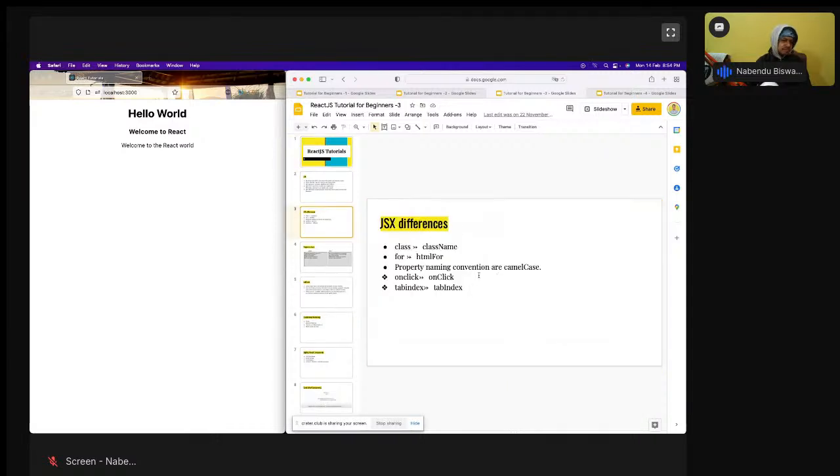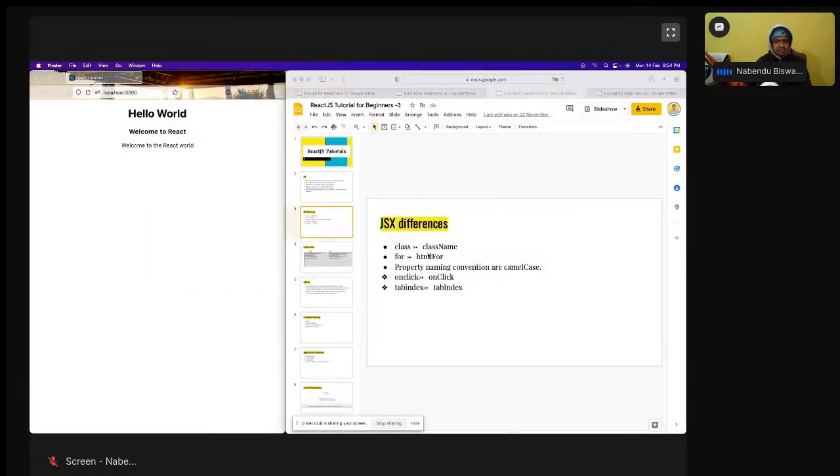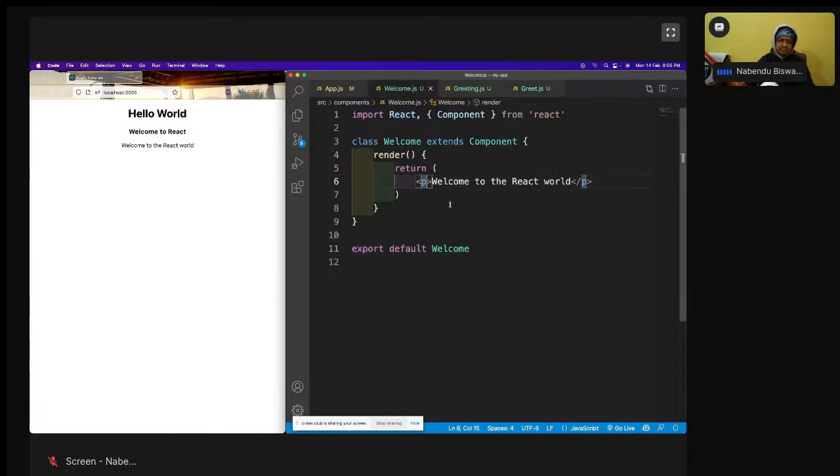Those changes are like class is changed with className, and for with htmlFor, on click with onClick. What is this class with className which I'm telling? You all know that CSS classes are there. If I do something like class equal to anything, I can style it.